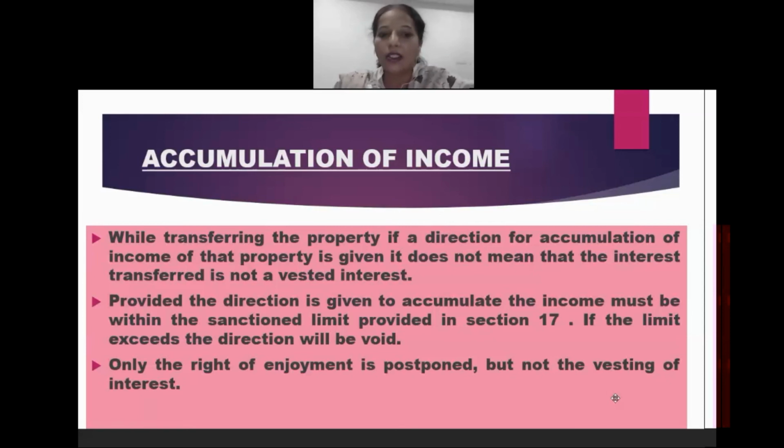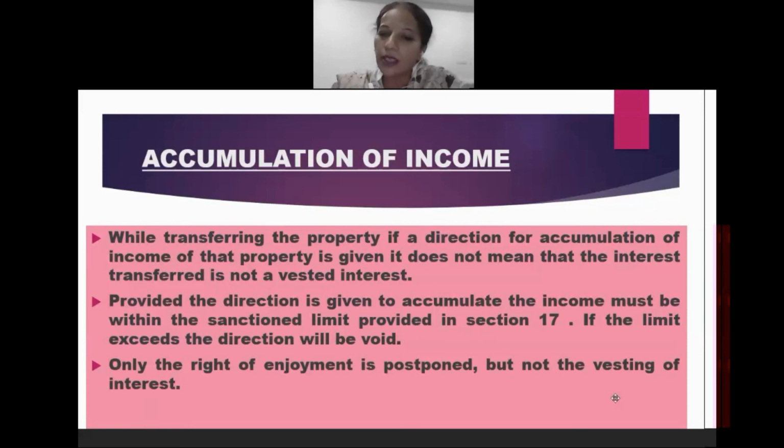Here it is mentioned that if a direction of accumulating income is associated with the transfer of property, then in that situation also whatever interest is transferred in favor of a transferee would be termed a vested interest, for the reason that the direction for accumulation of income is only for a specified time period. If we go beyond that permitted time period, then that particular direction would be termed a void one.